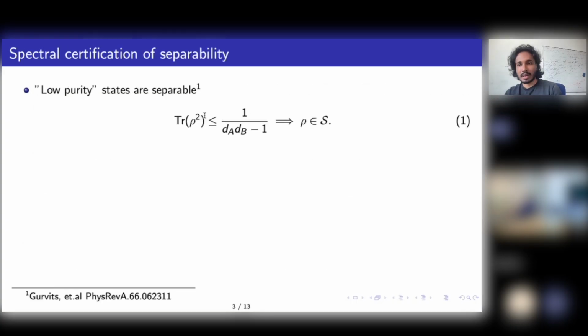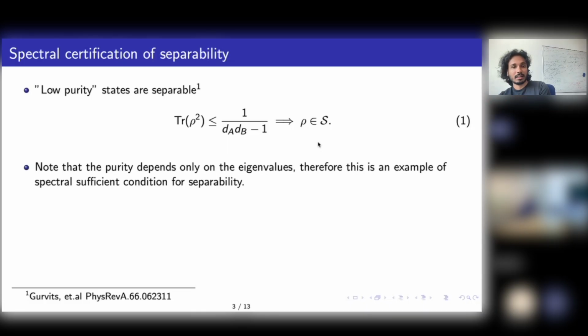Similarly, we can also get some sufficient conditions for separability. A well-known sufficient condition is the following, which is called the separable ball. What it essentially says is, if your state has sufficiently low purity, then it's always separable. So if you take the state and calculate the trace of rho squared, and if this trace of rho squared satisfies this inequality, then you know that the state is separable. You don't need to know any other information. So this is a sufficient condition for separability.